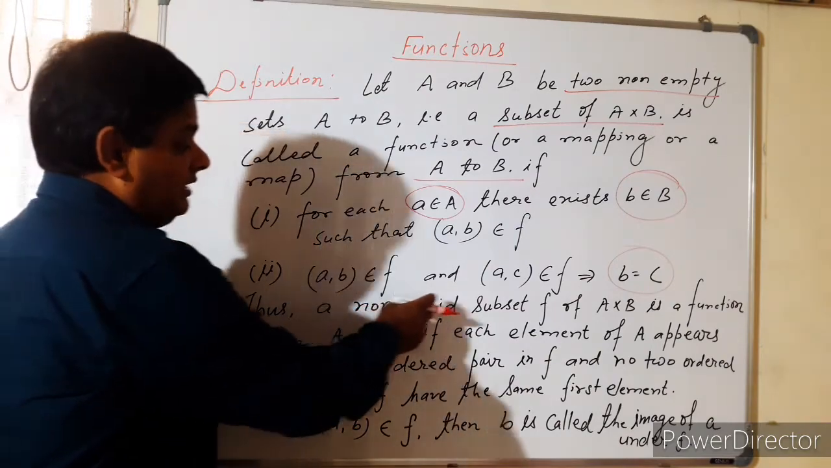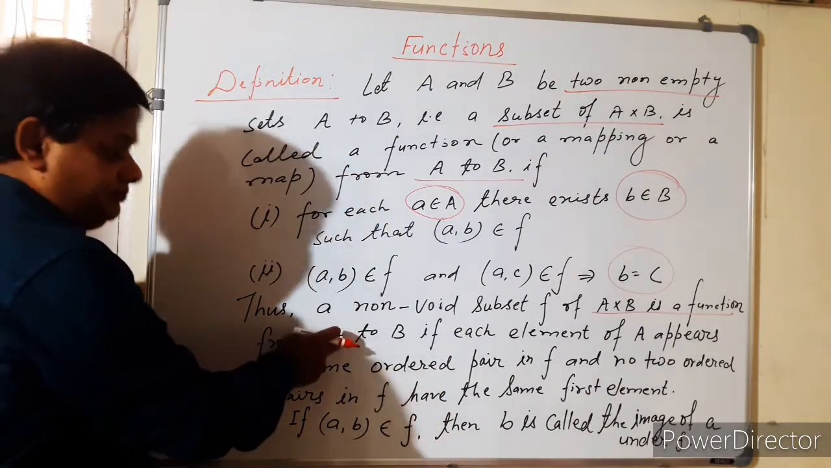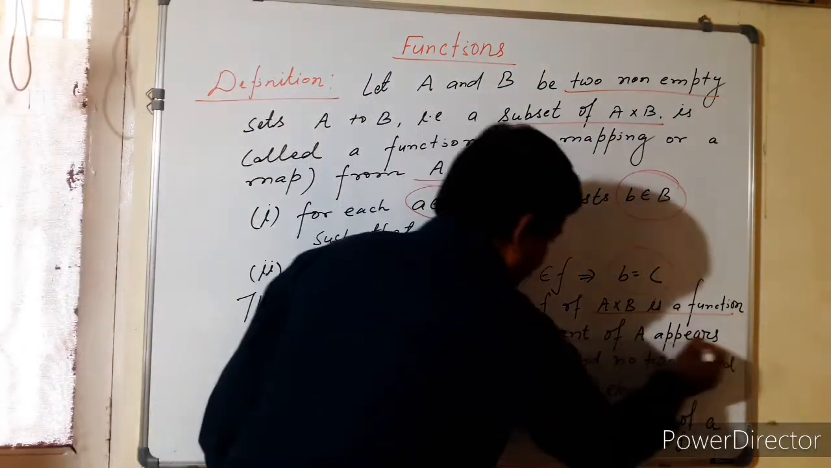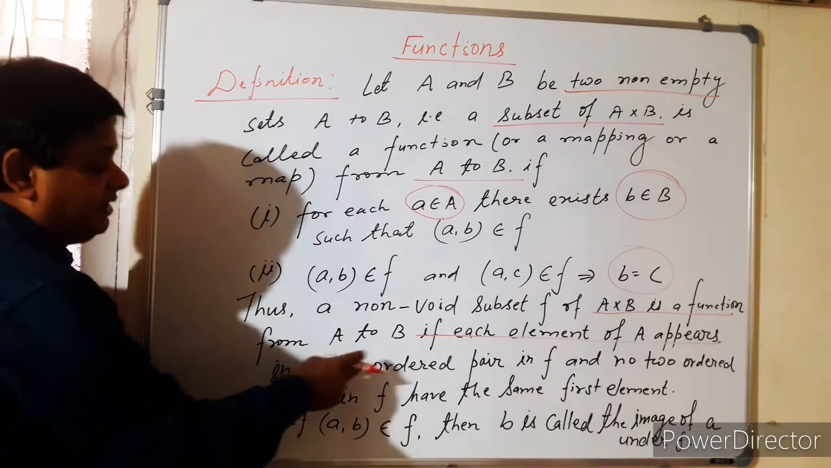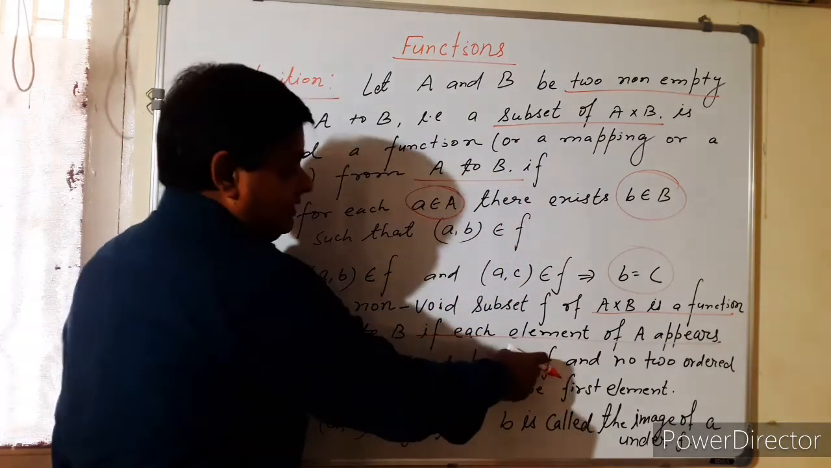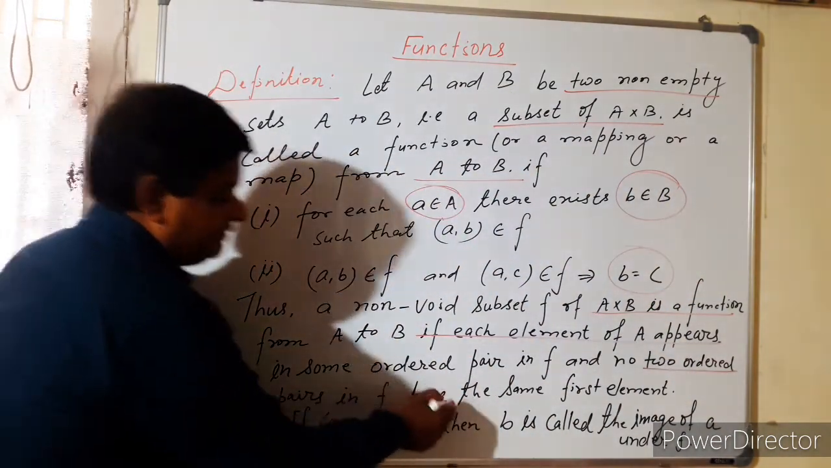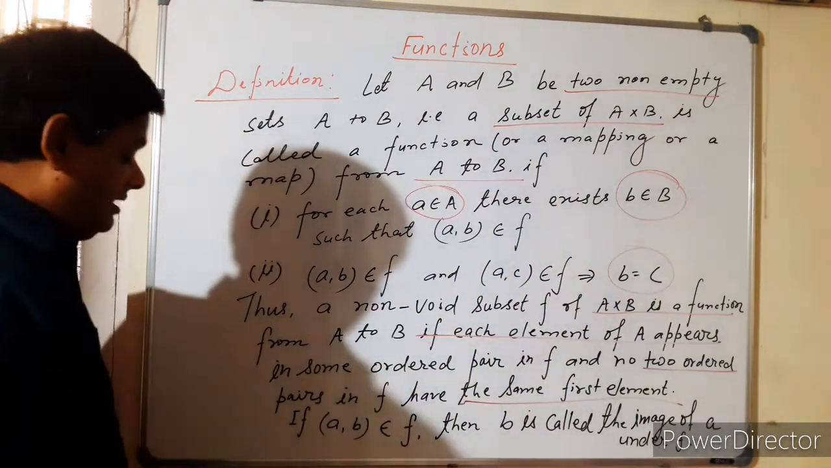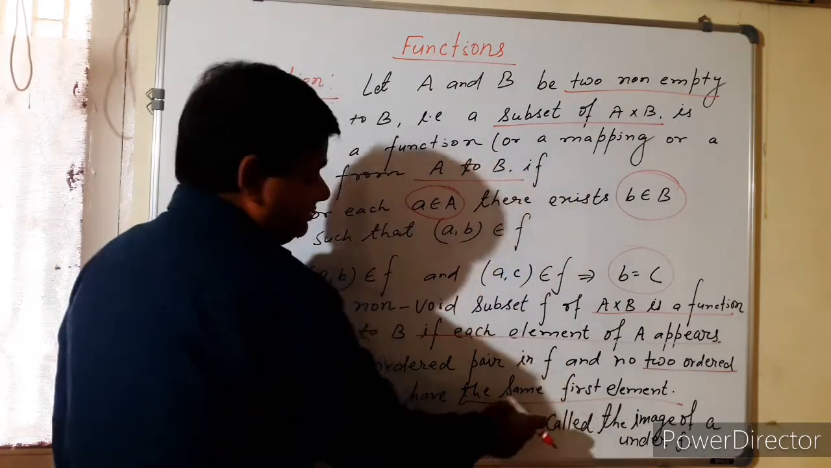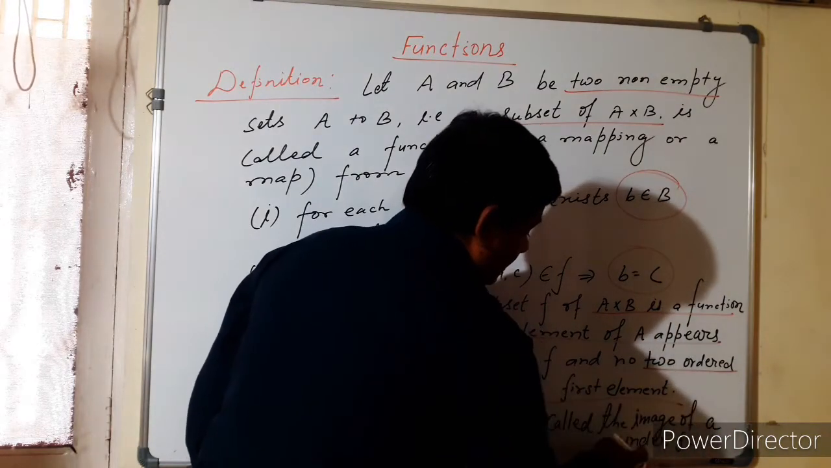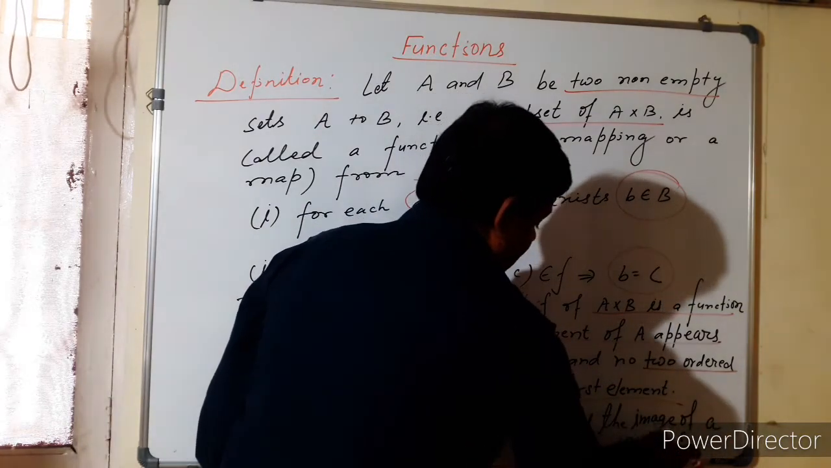Thus, a non-void subset F of A cross B is a function from A to B if each element of A appears in some ordered pair in F and no two ordered pairs in F have the same first element. If (a, b) belongs to F, then b is called the image of a, or the image of a under F.